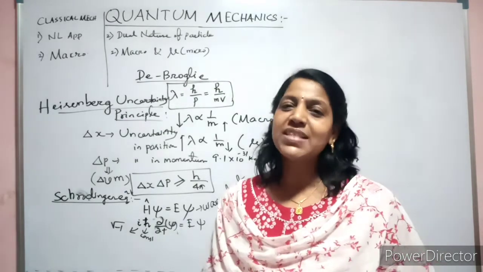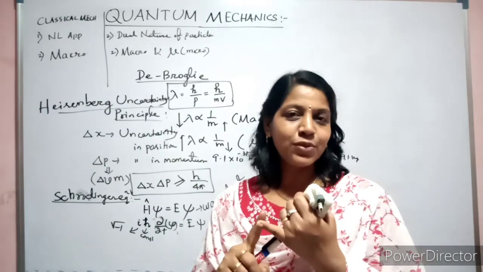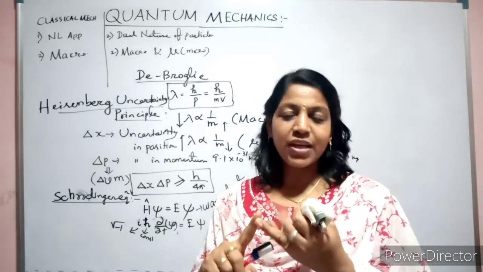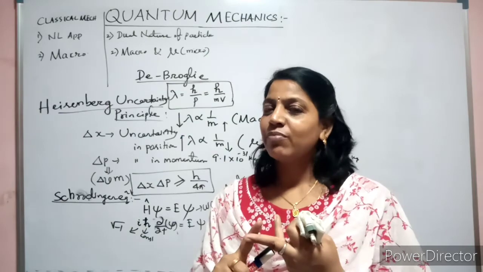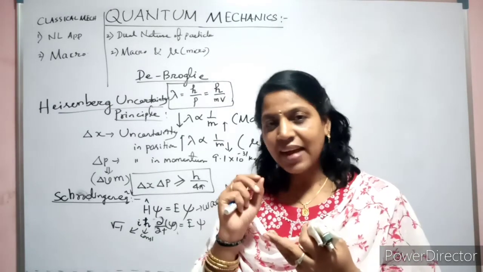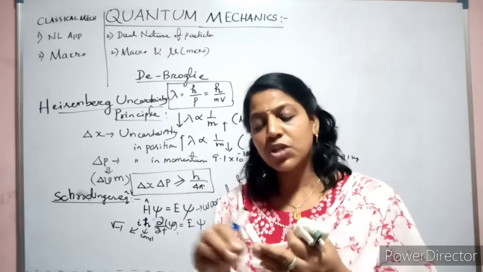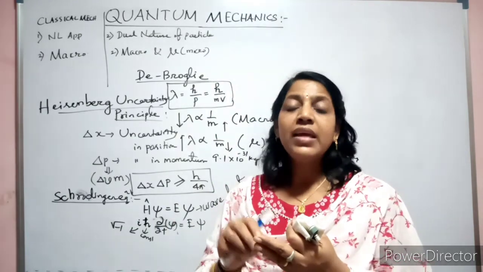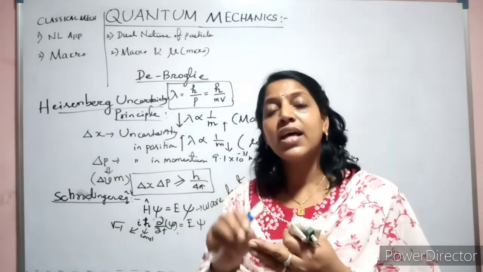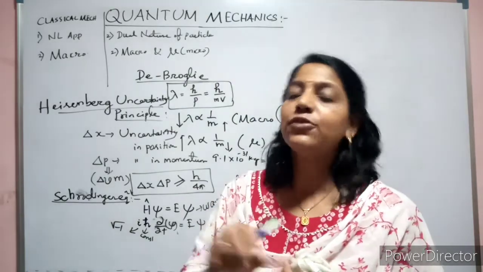States of the object means what is the energy associated with it, what is its position, what is its velocity. But truly speaking, we cannot identify the exact location, position, velocity of it. It is simply called the probability density function.